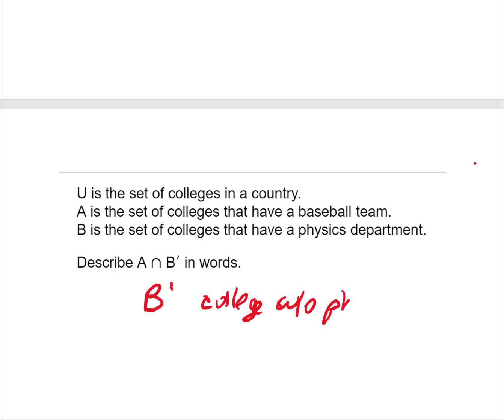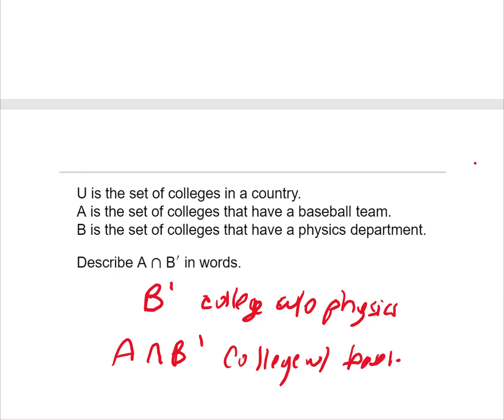Since B is the set of colleges with physics, then B prime would be the set of colleges without physics. And so if we take A and we intersect it with B complement, we're going to get colleges with baseball and no physics, because the intersection, remember, the connector word there is and.